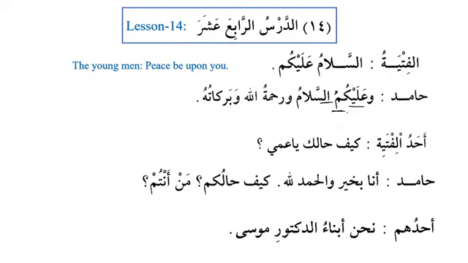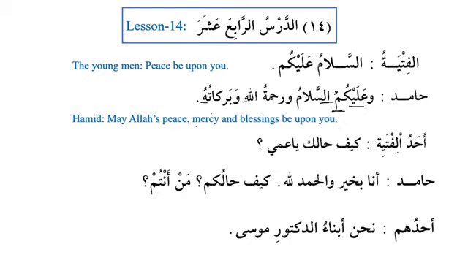Wa alaykum assalamu wa rahmatullahi wa barakatuhu. Rahmatullahi, we can see it is mudaf ilayh, mercy of Allah. Wa barakatuhu is also mudaf ilayh. Barakatun is singular, and the plural of barakatun is barakatun. And when we have the attached pronoun, then the tanween will disappear and it becomes wa barakatuhu.